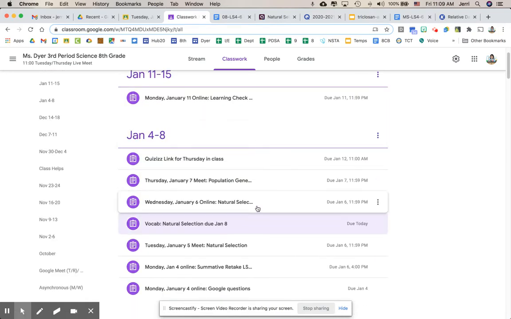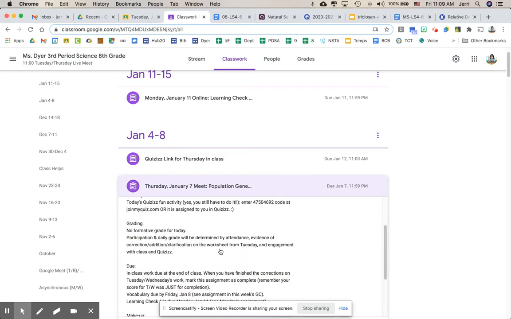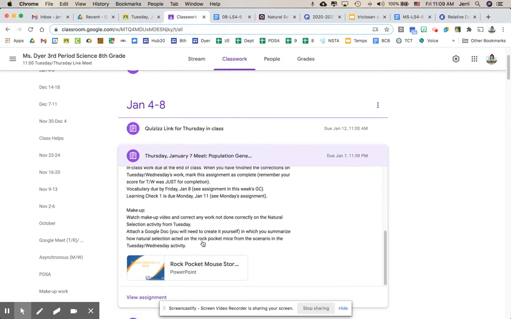Okay, let's go ahead and work on today's work. You will notice in today's work that I did put up the little Rock Pocket Mouse storyboard. You are welcome to look at this and go back through it and see, oh yeah, this is what we were talking about. I think the Rock Pocket Mouse storyboard works quite well. So you're good. You're doing good.